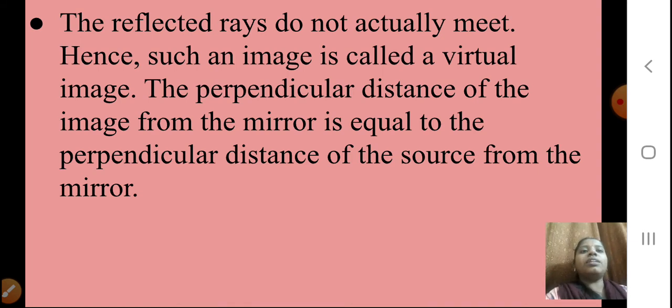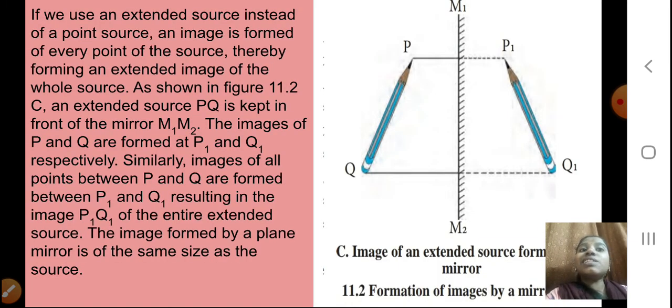Now, if we use an extended source instead of a point source, then an image is formed of every point of the source, thereby forming an extended image of the whole source. For example, the flame of a candle is a point source, but if I keep a pencil, the whole thing, in front of the mirror, I will get an extended image, as shown in figure 11.2c.